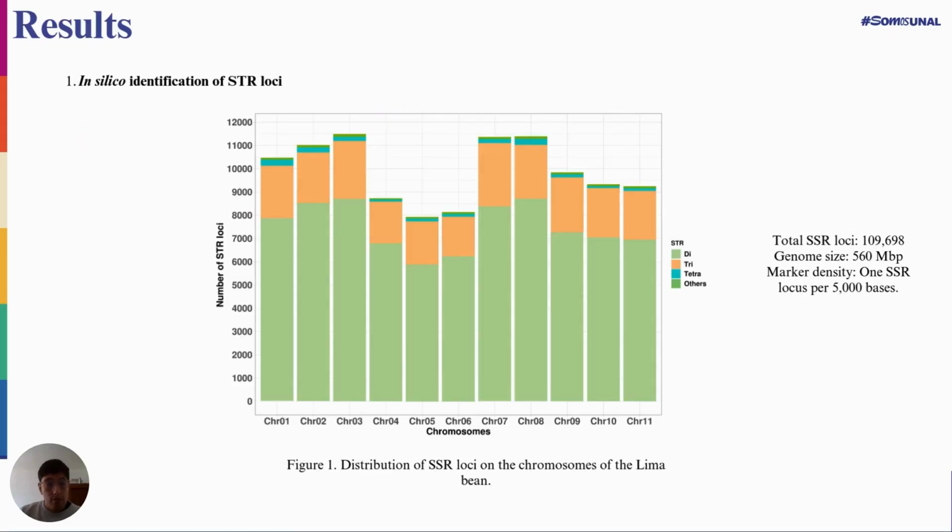Now, as a result, a total of 109,698 genomic microsatellite markers were identified across the entire genome of lima bean, which are located on the 11 chromosomes and range from di- to deca-nucleotides, as you can see in figure 1. This genome has a size of 560 megabases, and the density of the detected markers is 1 STR locus per 5,000 base pairs.